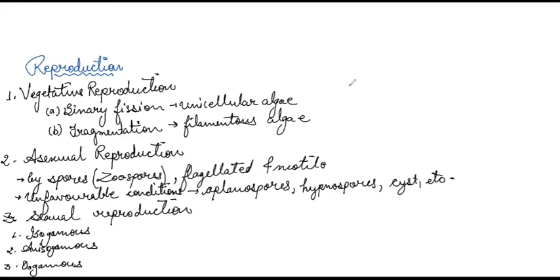Now we have the examples which are important here. So first we'll talk about the isogamous, and the examples of the algae which reproduce by isogamous mode are Ulothrix, another one is Ectocarpus, another one is Spirogyra, and another one is Chlamydomonas.